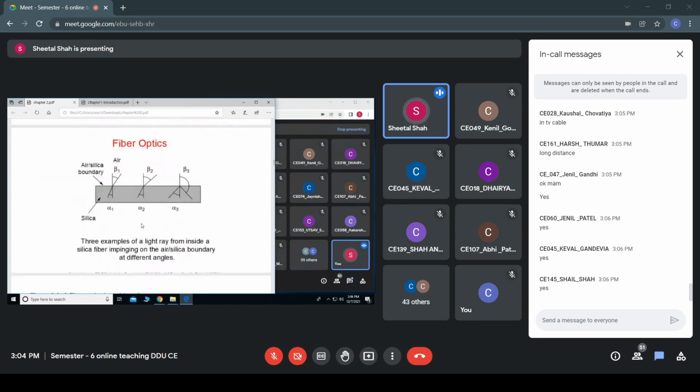You might have studied that. So this is my core. As I said, it has more refractive index, which means it is a denser medium and this is a rarer medium. When the angle of incidence increases, the angle of refraction would also increase. Again, if I increase it, the angle of refraction would increase still further.